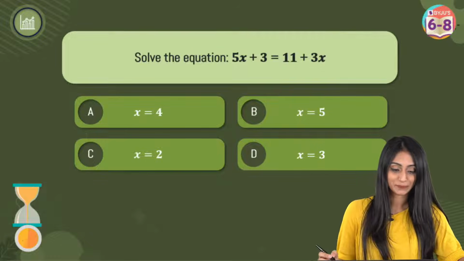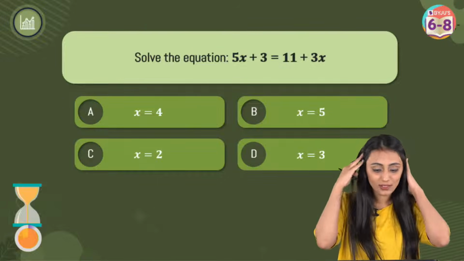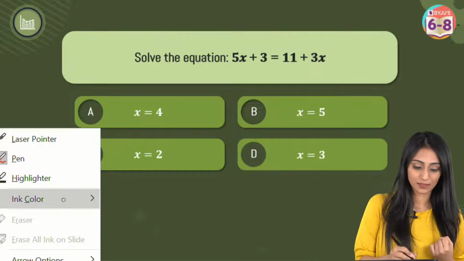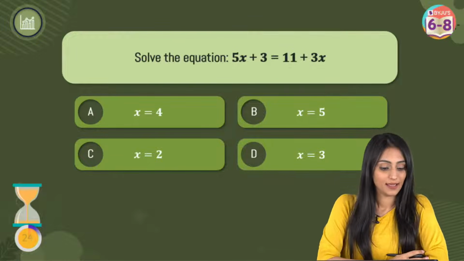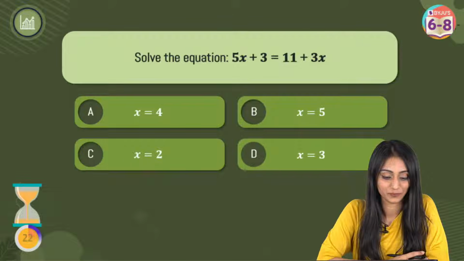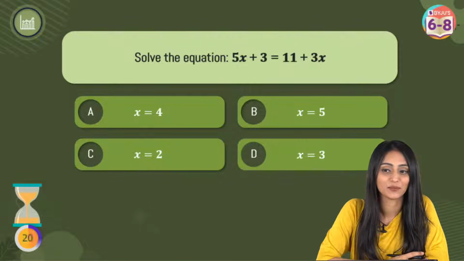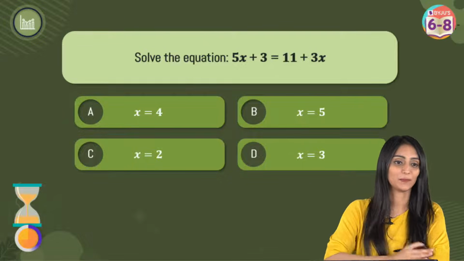Let's start the timer. Quickly tell me what the answer is going to be in this case. This is a very simple question. We just need the value of x. Variables are on both the sides, but it's a very simple one.